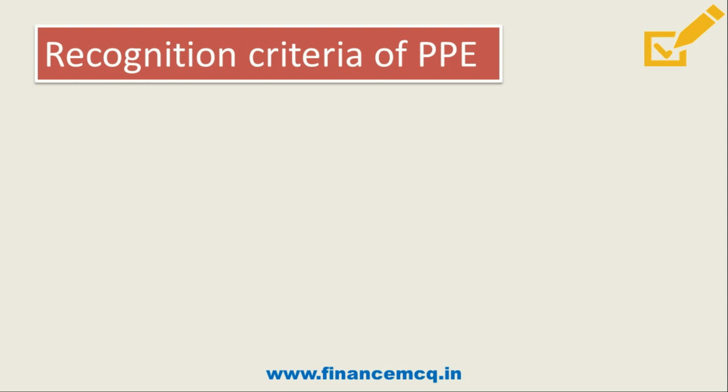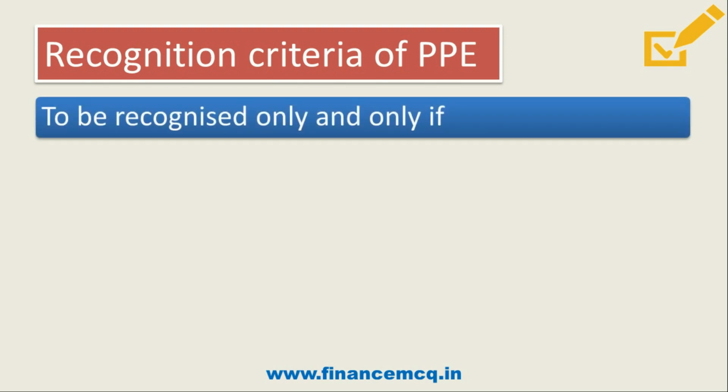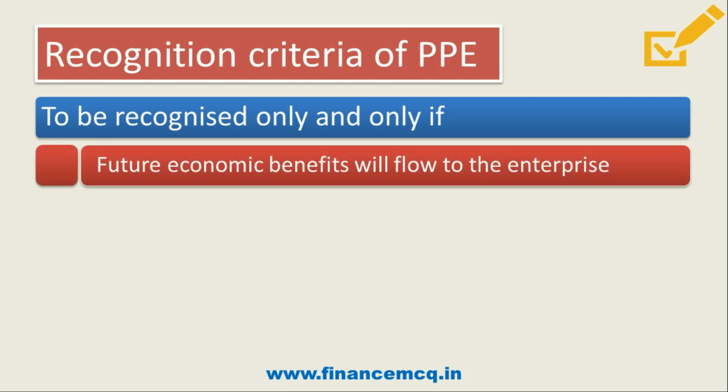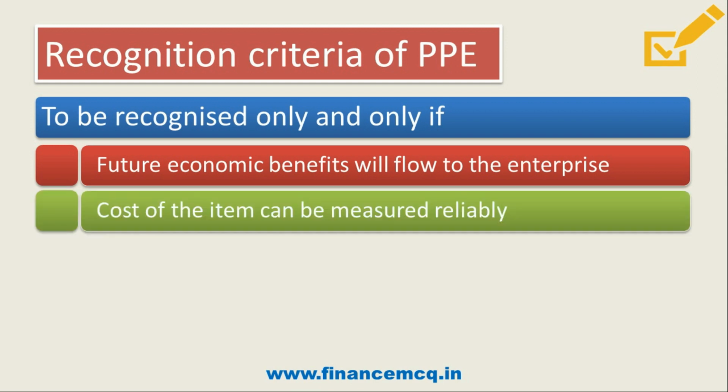Friends, now let's discuss the recognition criteria of PPE, that is, when a PPE will be recognized in the books of account. It will be recognized only and only if future economic benefits will flow to the enterprise and the cost of the item can be measured reliably. That is, a PPE will be recognized if any future economic benefit will come to the organization from it and its cost can be measured reliably.